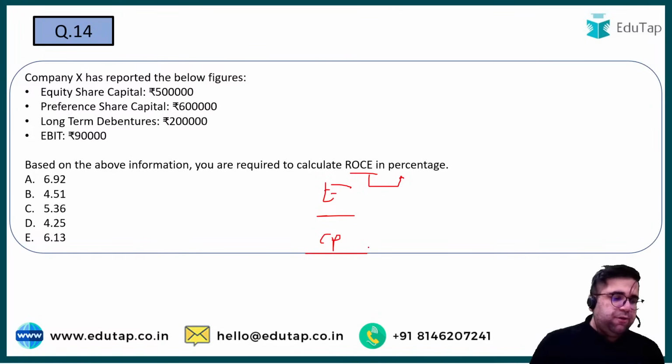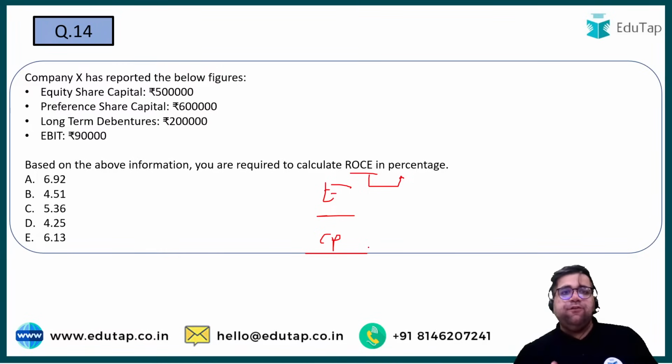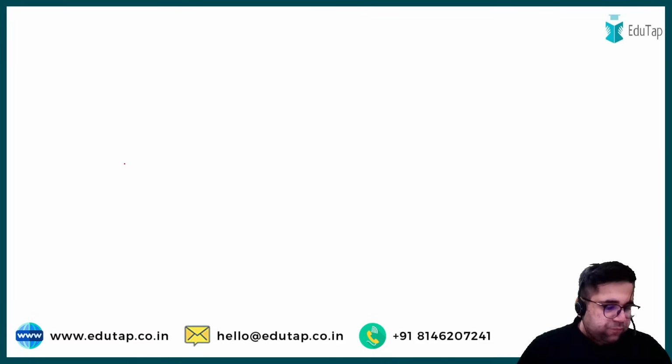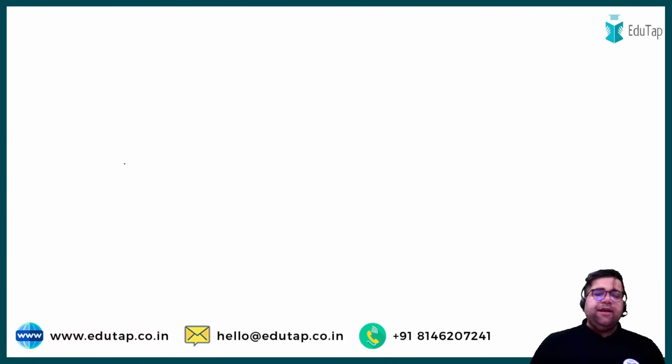I will also do it on my calculator. By the way, I again repeat, no calculators are allowed in the exam, so take your time to work it out. Right, so it will be 90,000 divided by 13 lakhs into 100 because the question is about percentage. So mine is 6.923. So option number A looks correct. What about you? Yes, A is the right answer over here.